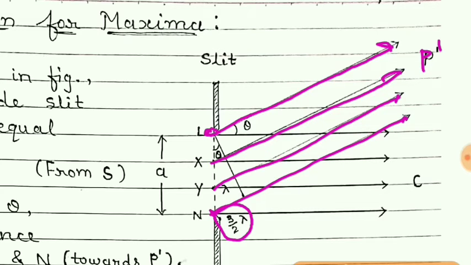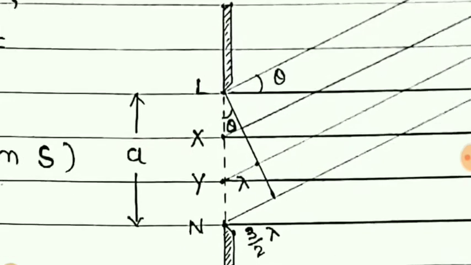Students, earlier for minima we took the path length lambda. Now suppose the angle is increased. Earlier that point for minima was obtained, suppose here. Now above that, suppose first maxima is obtained. So for that, if the path length is 3 by 2 lambda, then what will happen in that case?